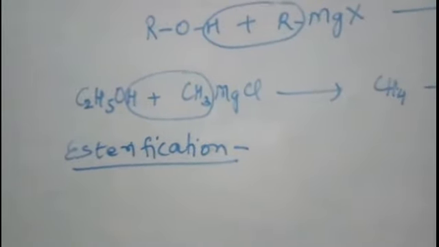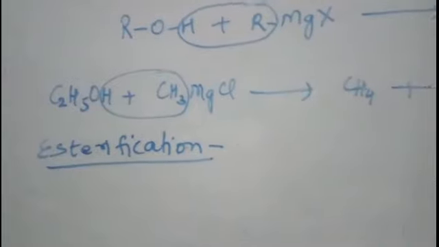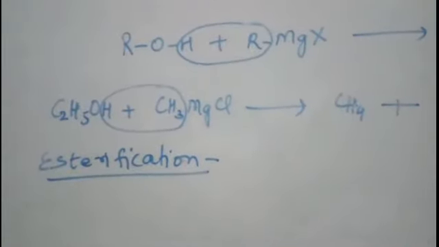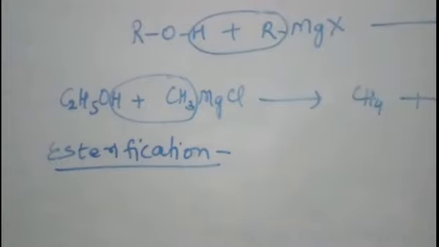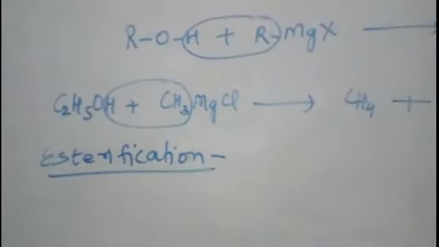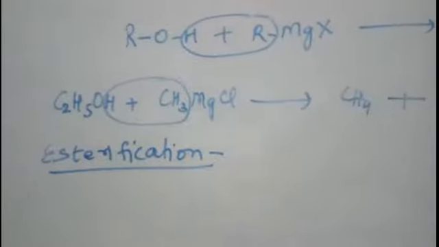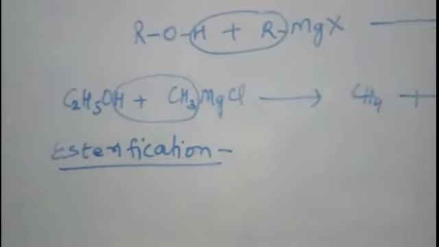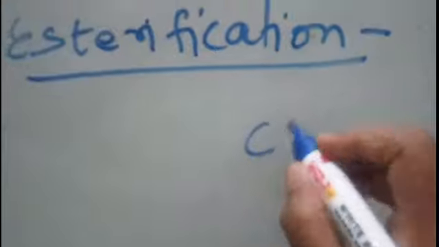Why are we taking here concentrated sulfuric acid? Because in this reaction, students, water is formed, and this reaction is a reversible reaction, right? So what happens? The ester and water again react together to give you carboxylic acid and alcohol. The function of sulfuric acid is to absorb water and hence prevents the backward reaction. Let us see. Suppose we have any carboxylic acid, we will take a general reaction here.